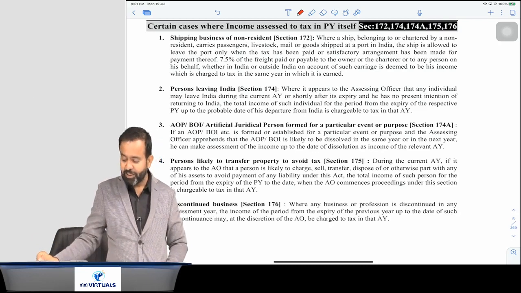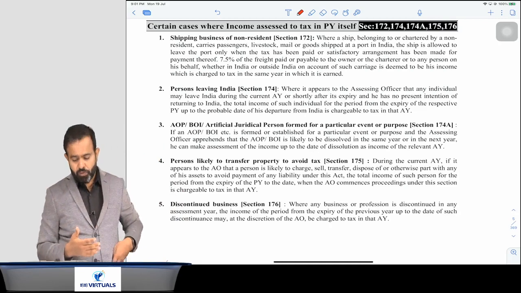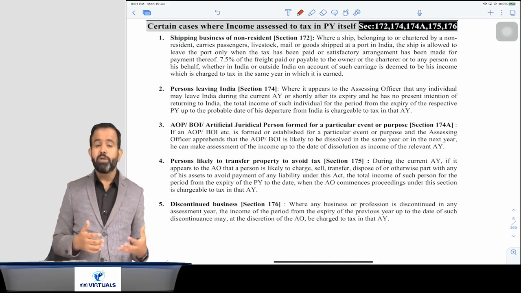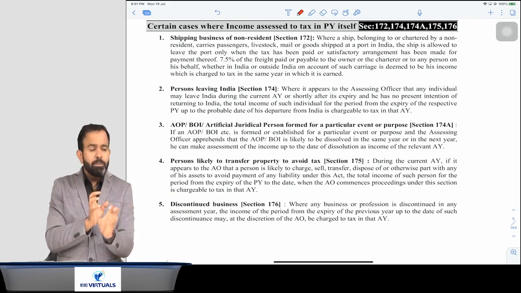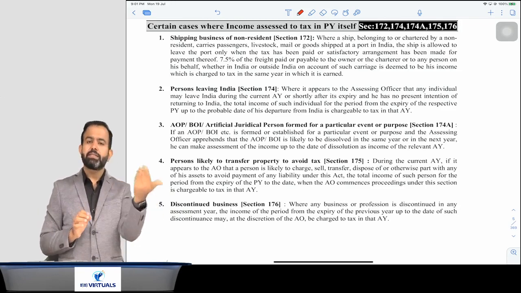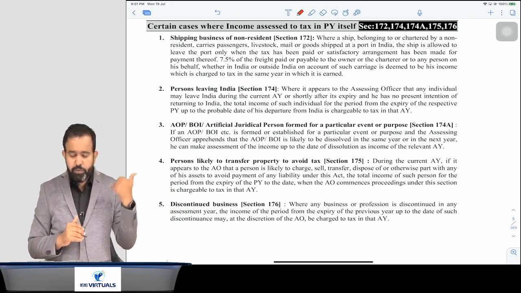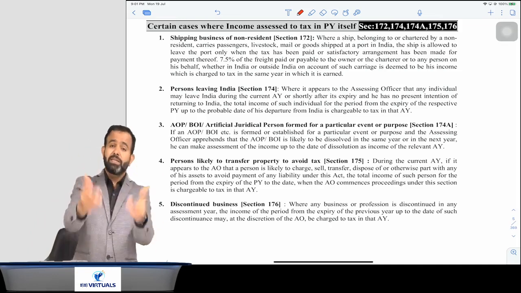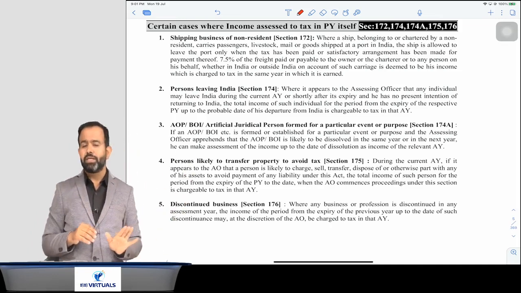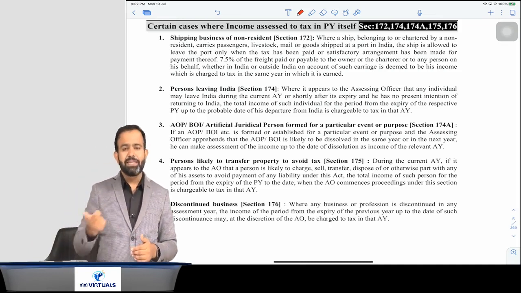That is section 174. Next, suppose there is an AOP, BOI or artificial juridical person, which we form for a particular task, and that task is completed in the previous year itself. So if the assessing officer wants, he can charge the tax in that previous year itself. There is no need to wait till the assessment year. He can ask you to file the return in that previous year only, and collect the tax in the previous year only.